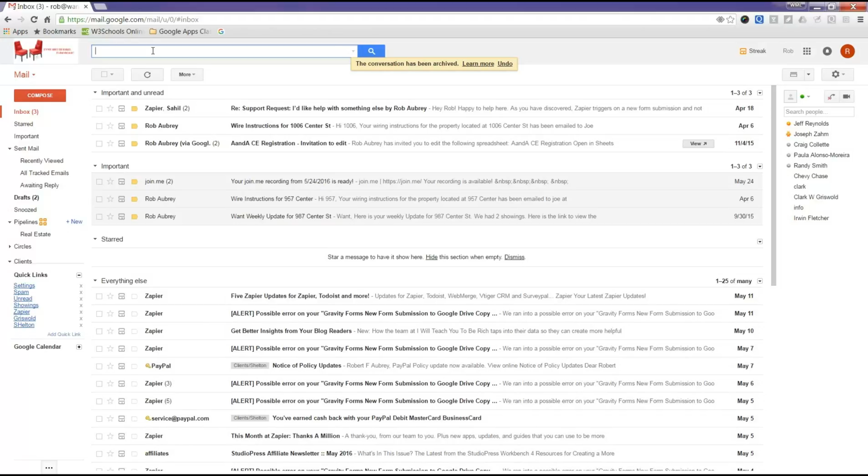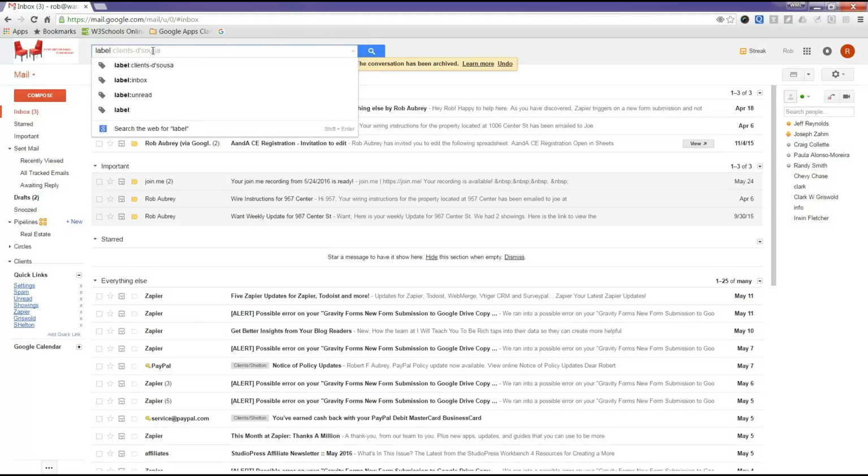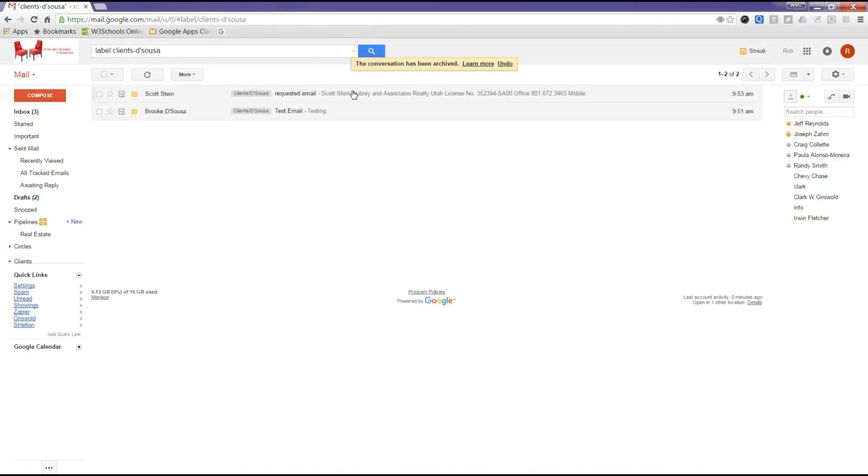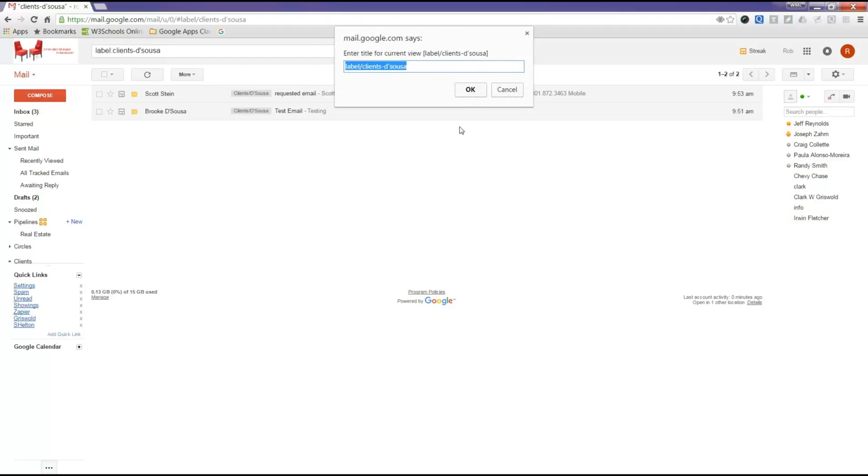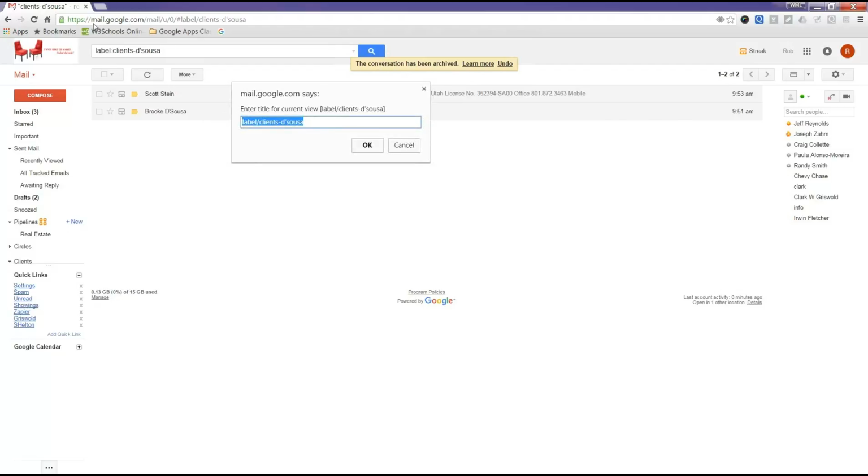Now here's where Quicklinks comes in. Powerful, powerful tool. I do Quicklinks for active files, active transactions, or active projects, if you will. So think of it as like a project. What I do is type in label colon, and then there's the label I want. I click label, so that generated a report of all the emails that had that label. Then I come over to Quicklinks on my left side and hit add quick links. Before we go there, look at my URL: mail.google.com/mail, and showing labels.